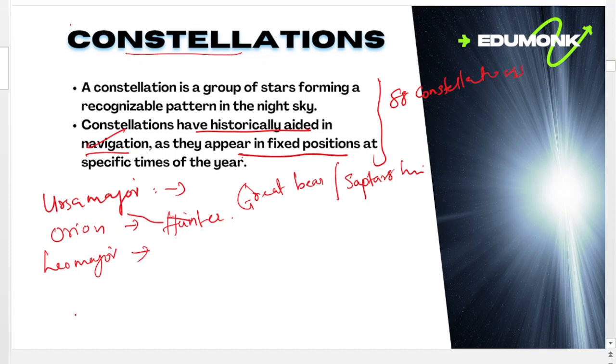Then Cassiopeia. These are the major constellations. In total, 88 constellations are present. These constellations are groups of stars forming a recognizable pattern in the night sky. Most of these constellations are used for navigation purposes.